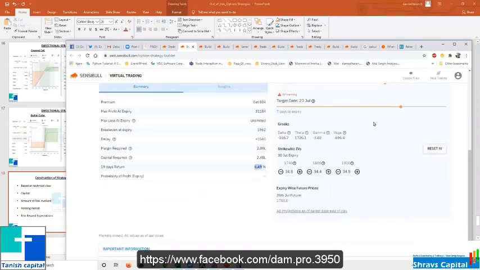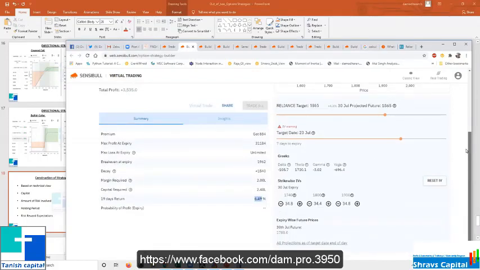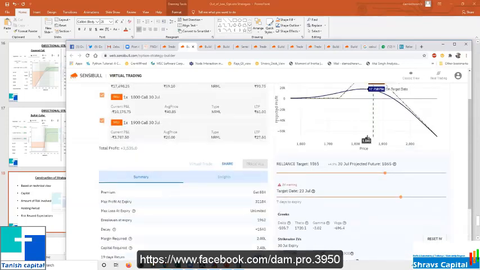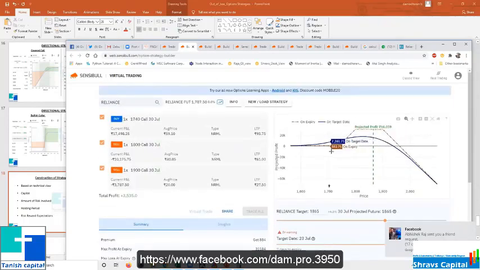So this is how you need to plan your trade. In the sense of trade, I will mainly concentrate on your capital and the risk you are going to take. Based on the scenario, if you understand the Greeks and if you understand adjustment, then you can use all these points when you feel your position is going to get into trouble. Till then, no need to worry. So you can build on these kinds of safer strategies.